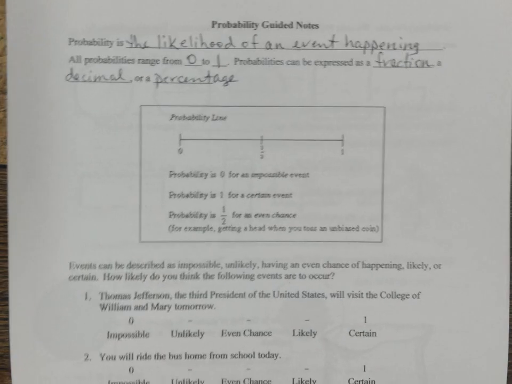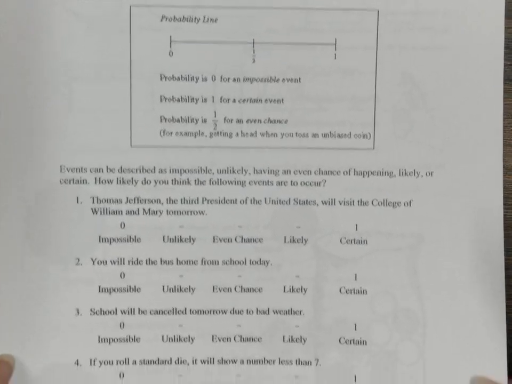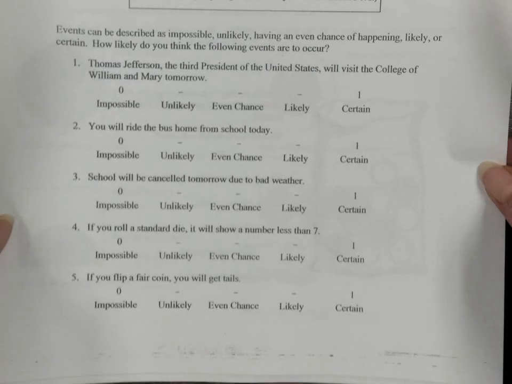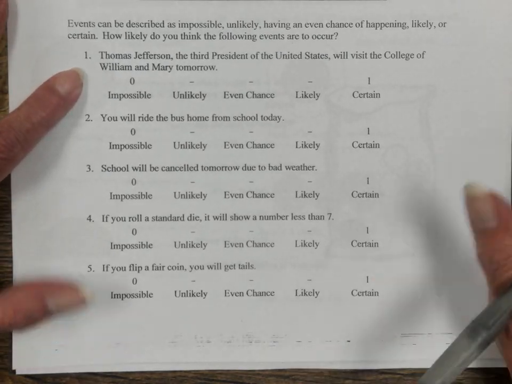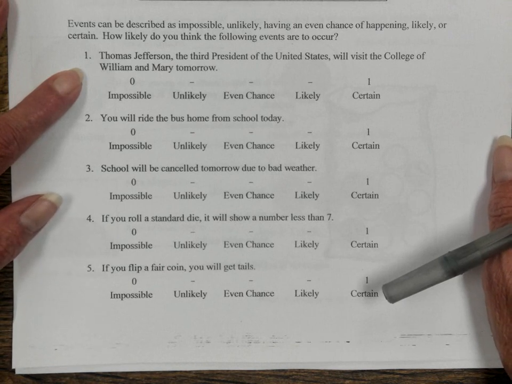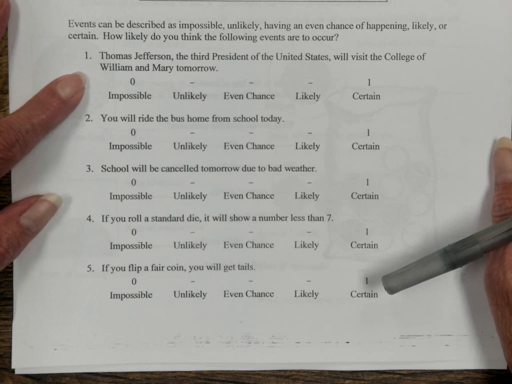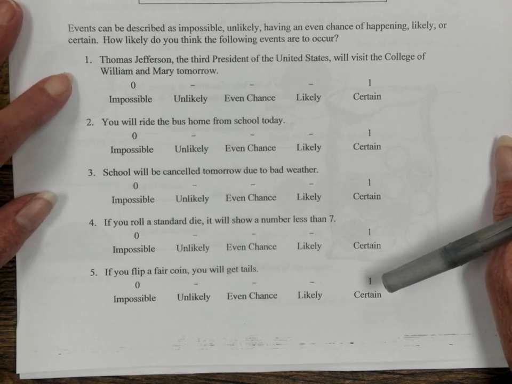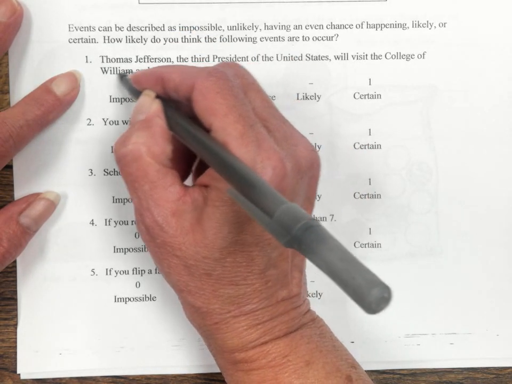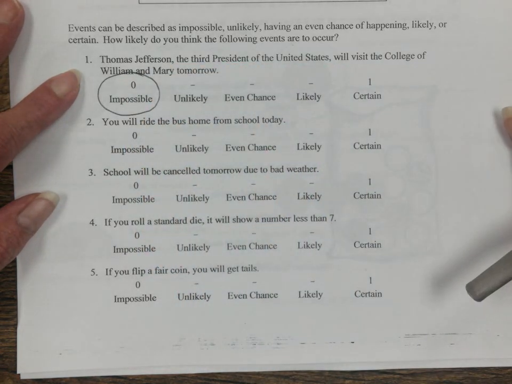So let's look at some both personal examples and mathematical examples. Each of the events described below can be described as impossible, unlikely, they have an even chance, likely, or certain. Number 1, Thomas Jefferson, the 3rd president of the United States, will visit the College of William and Mary tomorrow. Impossible. The dude is dead, right? He's not going anywhere. Not today, not tomorrow, not next week. Impossible.